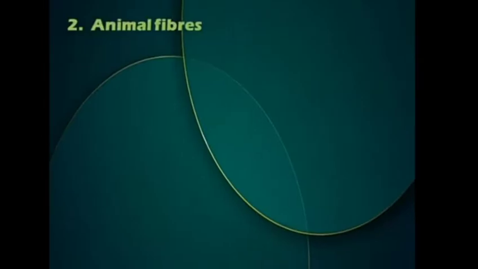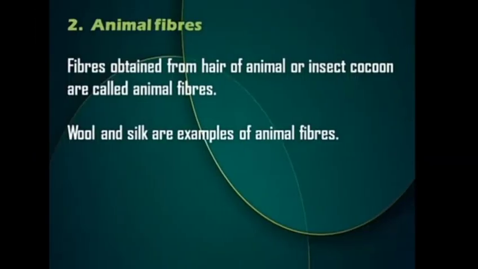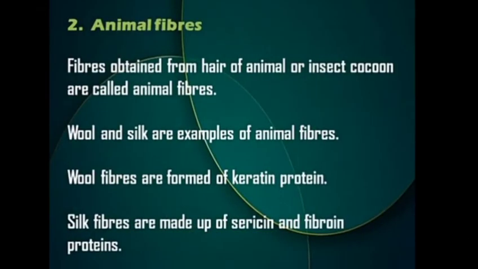So what are animal fibers? The fibers that are obtained from animals, from the hair of animals or the insect cocoon. These are called animal fibers. And the best examples of animal fibers are wool and silk. Now talking about the animal fibers. The animal fibers are made up of proteins, and the wool that is formed by keratin protein, and the silk fibers that are made up of sericin and fibroin proteins.